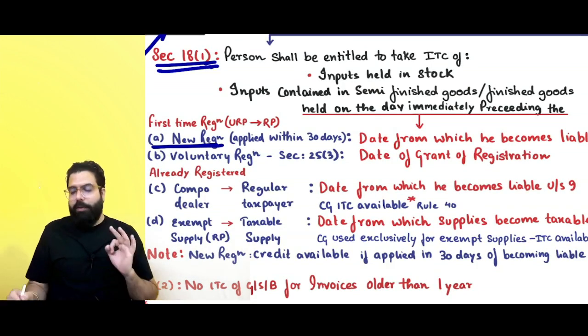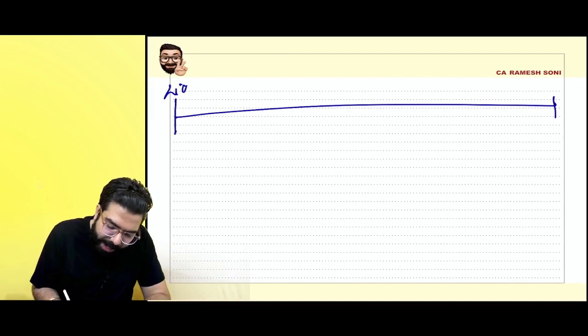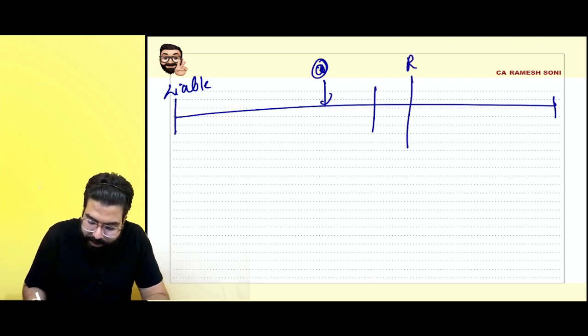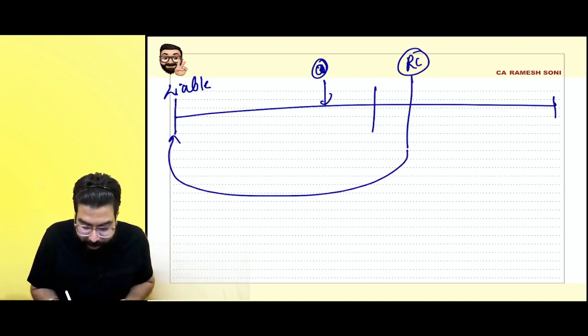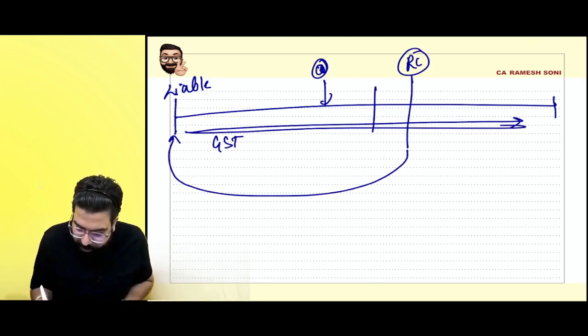Section 18(1) says, sir, supposing a person has taken new registration. For example, I became liable. I have to apply within 30 days. I applied for registration. Here the registration certificate was granted. This registration certificate will be valid from here, and hence I have to pay the GST to the government from here only. Yes, sir, all the GST has to be paid.